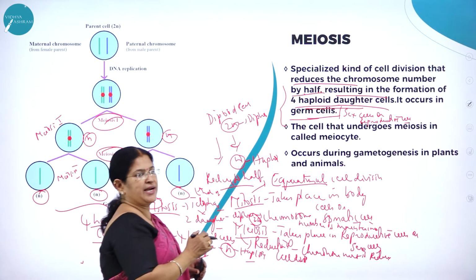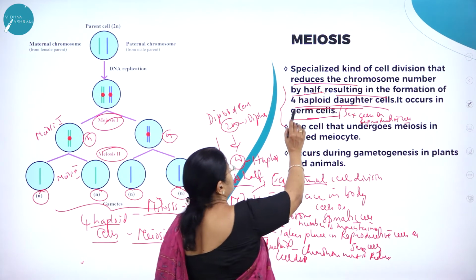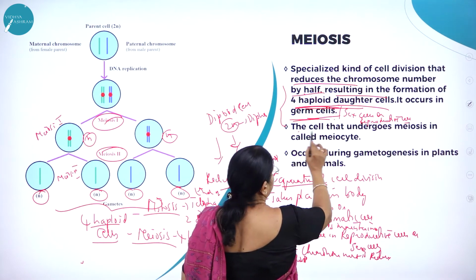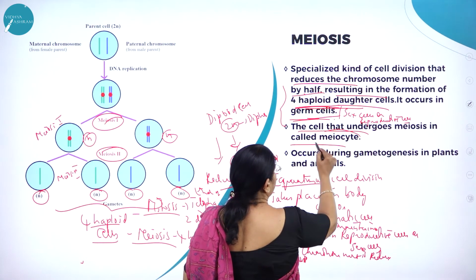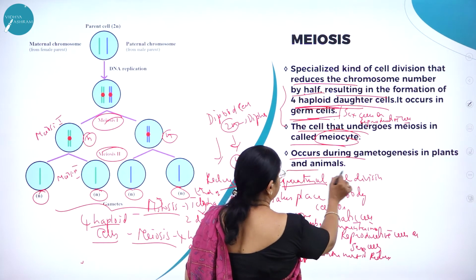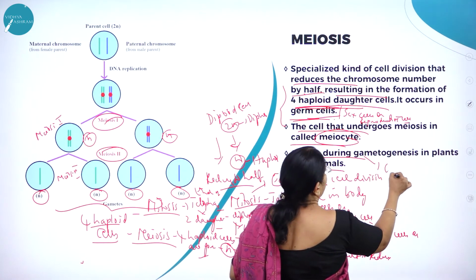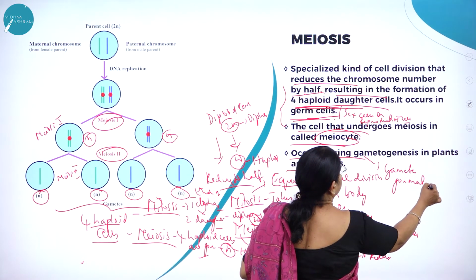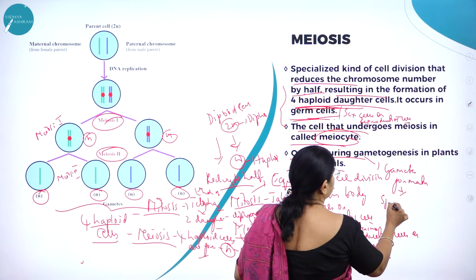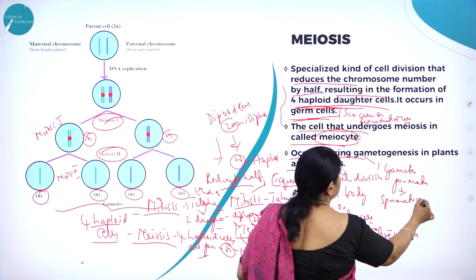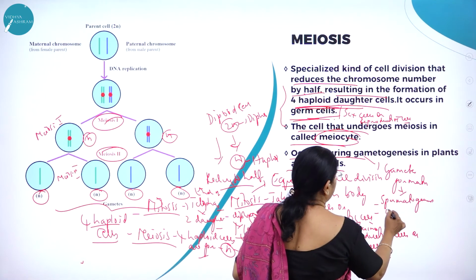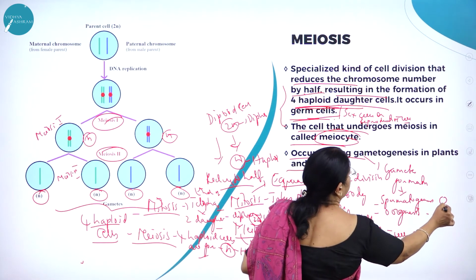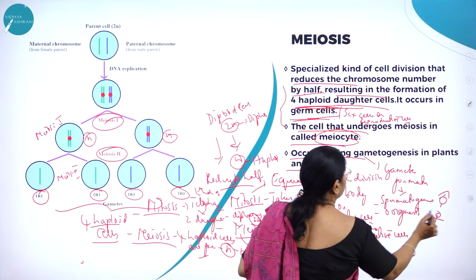A specialized kind of cell division that reduces the chromosome number by half, resulting in the formation of 4 haploid daughter cells. It occurs in germ cells. The cell that undergoes meiosis is called meiocyte. It occurs during gametogenesis in plants, and gametogenesis means gamete formation. In animals, it is spermatogenesis in males and oogenesis in females.